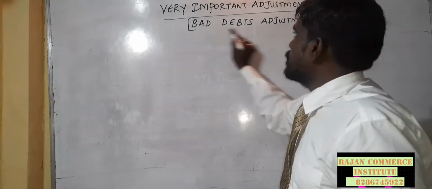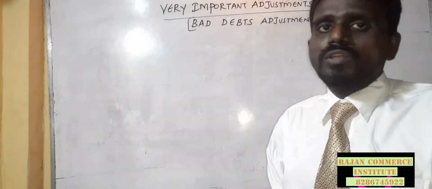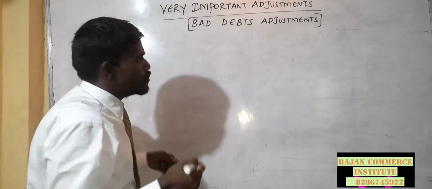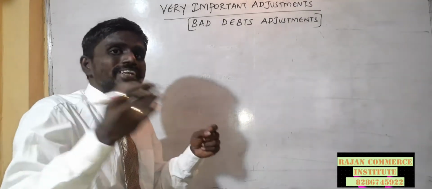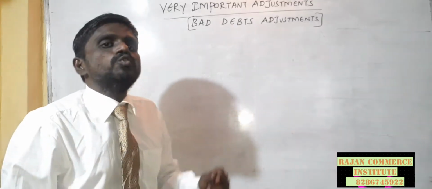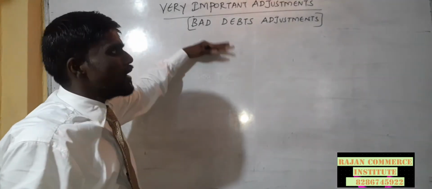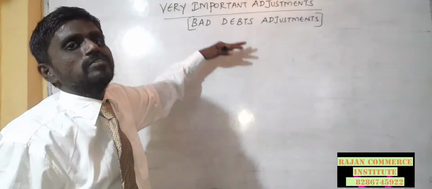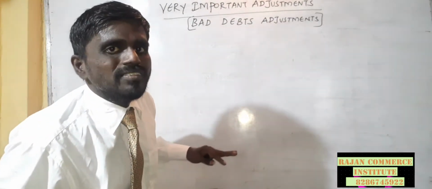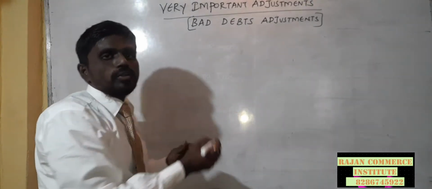So it's a loss to the business. Bad debts is not always a loss to the business. In bad debts, there are 4 types. That's what in short. Don't get into the detailed manner. In a future lecture, I will discuss in detail the formulas and how to process the bad debts adjustment. This is the easiest and simplest form. So listen carefully. There are 4 types of bad debts.